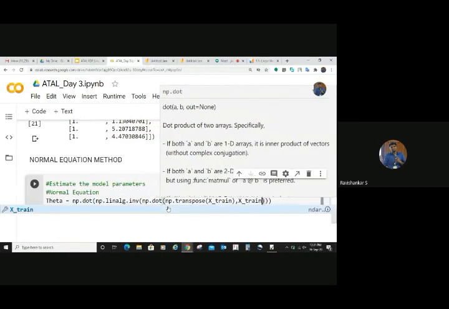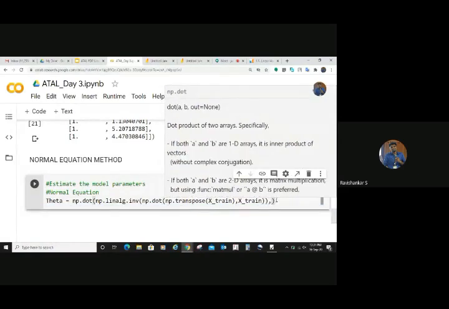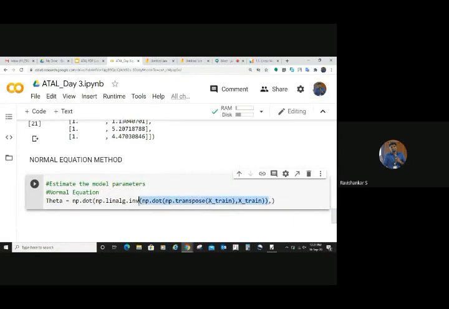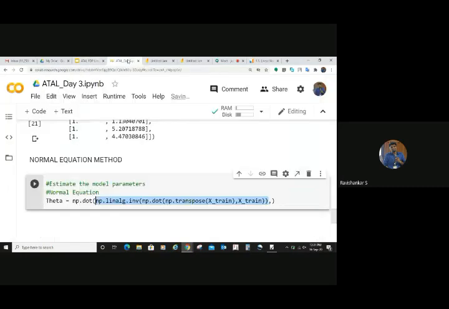So if you finish that first part, okay? You finish that first part. Is that clear? This is going to be the first term. This much. You compare the equation. Inverse of x transpose dot x. So you write np dot inverse first. See, inverse is available in another module called linalg. So np dot linalg dot inverse.